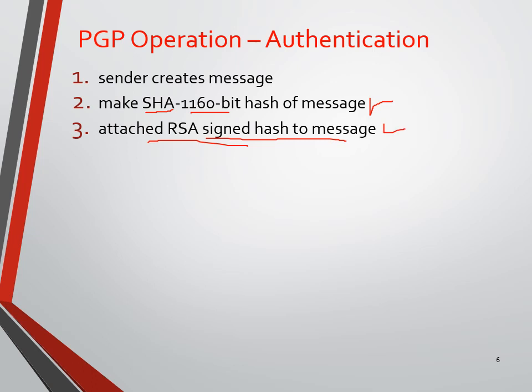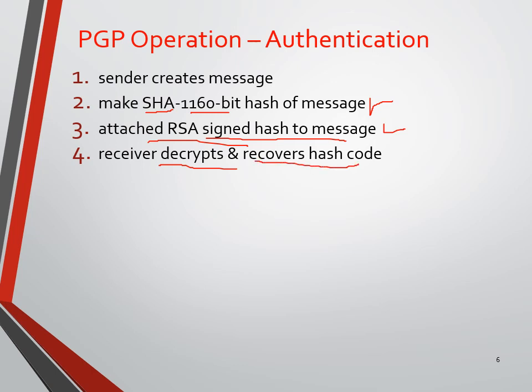In the next stage, the fourth stage, after we got the generated hash code and the same hash code is encrypted using the RSA algorithm, the data will be sent toward the receiver. Now the receiver does the reverse process of what happened at the sender side. Since encryption is done here, we need to go for decryption in order to recover the hash code.